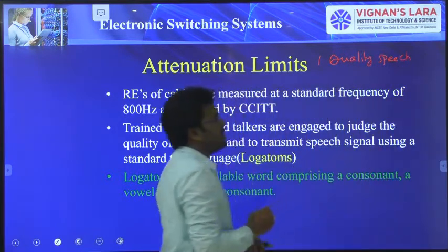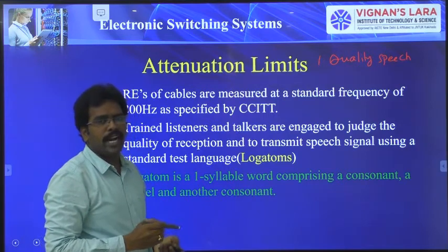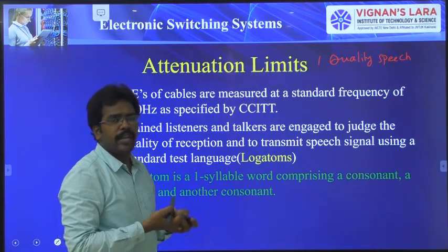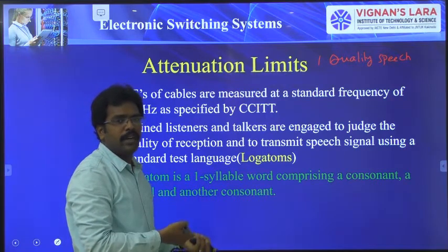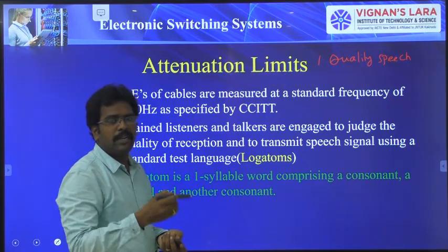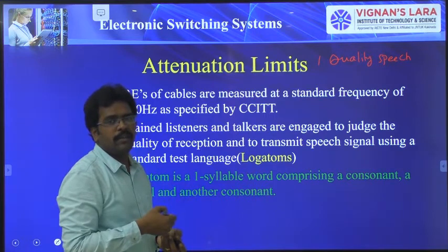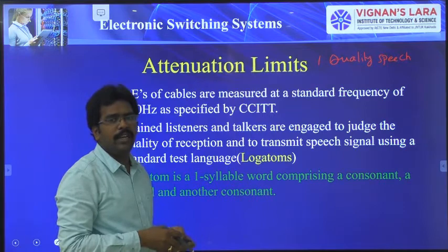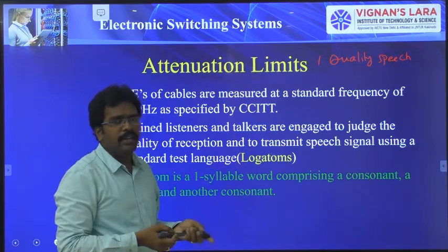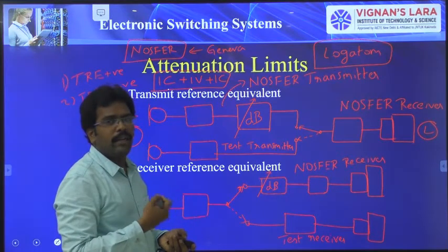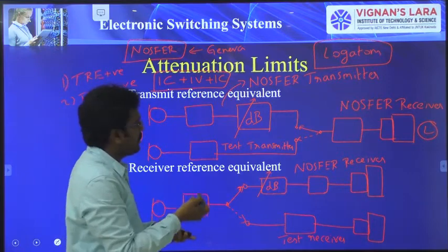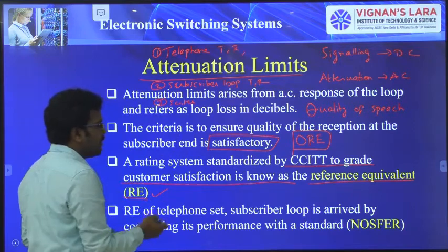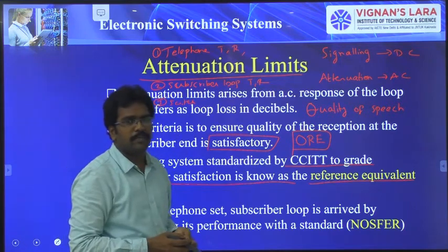So to get the quality speech output, we have to standardize our equipments. What are the equipments we are having? The equipments are a telephone receiver and a transmitter, the cables, and the switching exchange. For all these equipments, you have to find out the reference equivalents. Generally, according to CCITT, the quality factor is specified like a RE. The grade of customer satisfaction is known as REs.